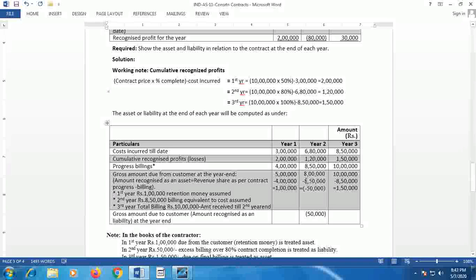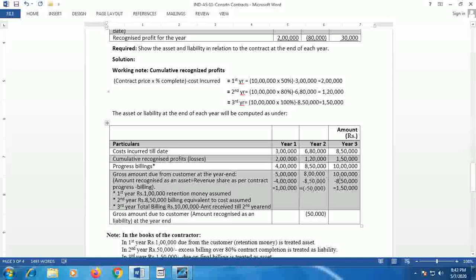In the second year, 80% is complete, so 8 lakh should be taken as revenue. However, it is assumed that in the second year 8,50,000 billing, equivalent to cost, is made. That means though 80% is complete, the total cost billing made is 8,50,000. That means the excess amount received from the customer is rupees 50,000.